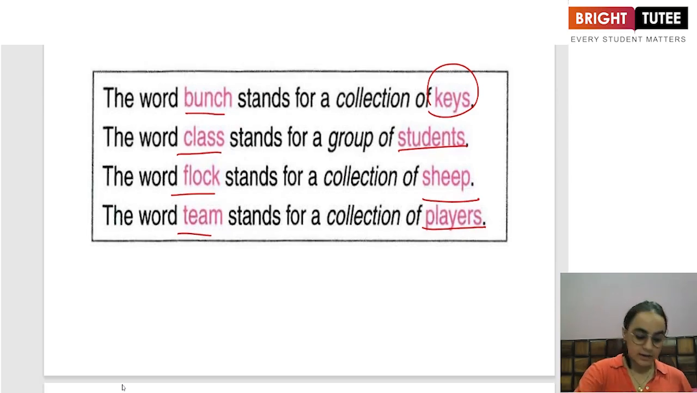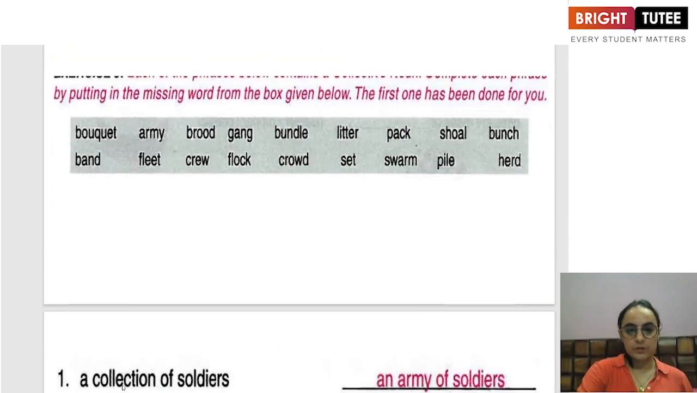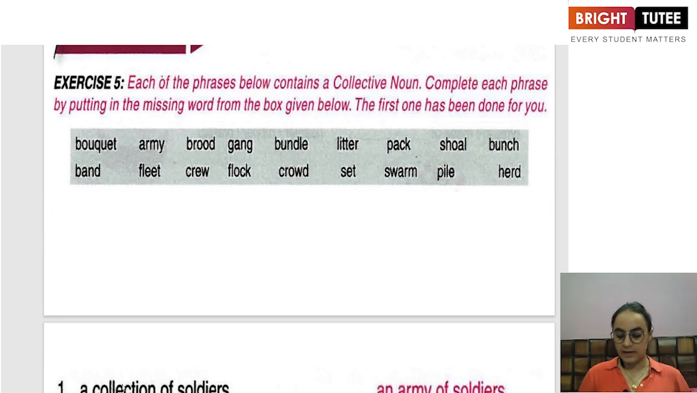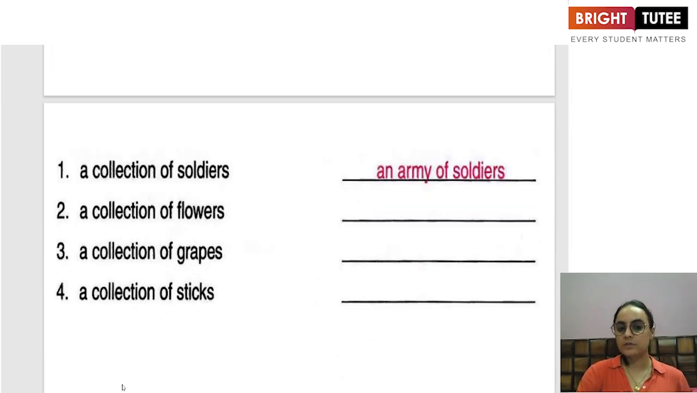Okay. Now let us try and solve this worksheet. You are given a collective noun in the box, and you have to complete the sentences. There are in total 18 sentences for this exercise. We are going to do the first. So what do we call a collection of soldiers? It is an army of soldiers.